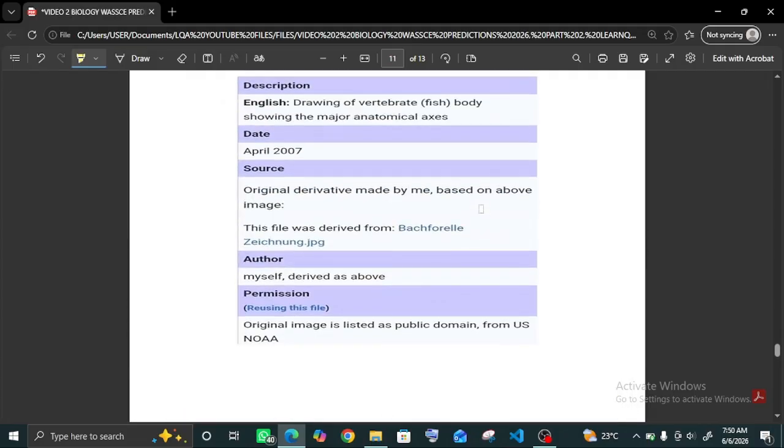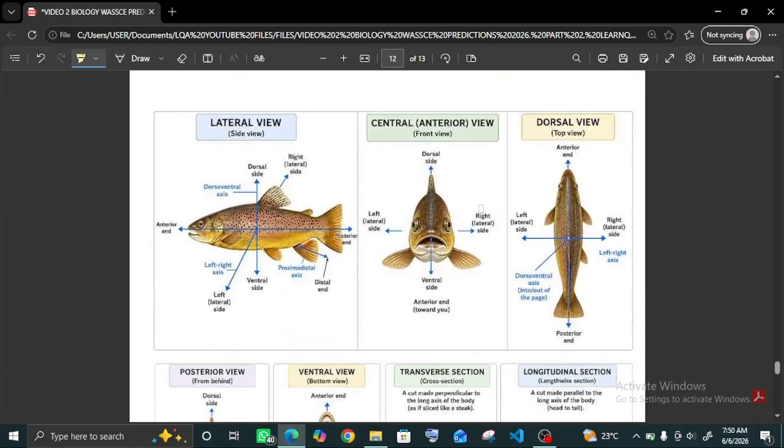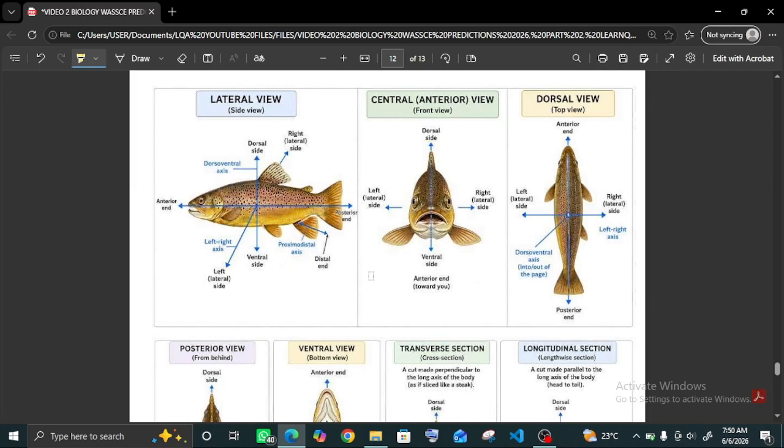I'm using a fish as an example, and I got this from Wikipedia Commons. This is the lateral view of the fish, which is also the side view. So in case of a human, the lateral view would be the hand, where your hand is. So that's the lateral view.